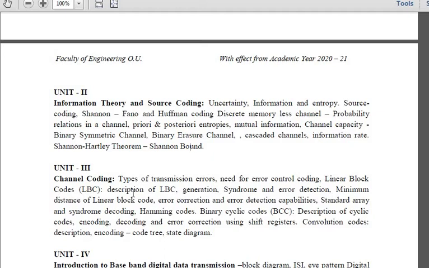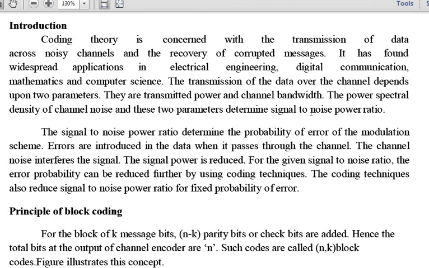So I request all the students to please listen carefully to the classes we are discussing. Any doubts that you are having, please do let us know. So when it comes to the introduction of coding theory, first we will see what actually coding theory is.